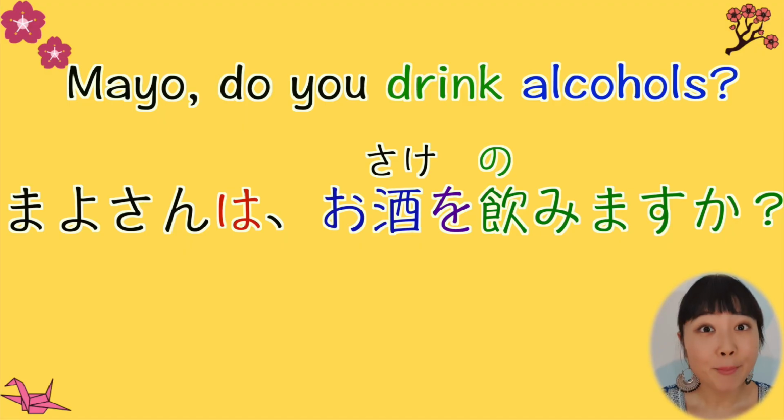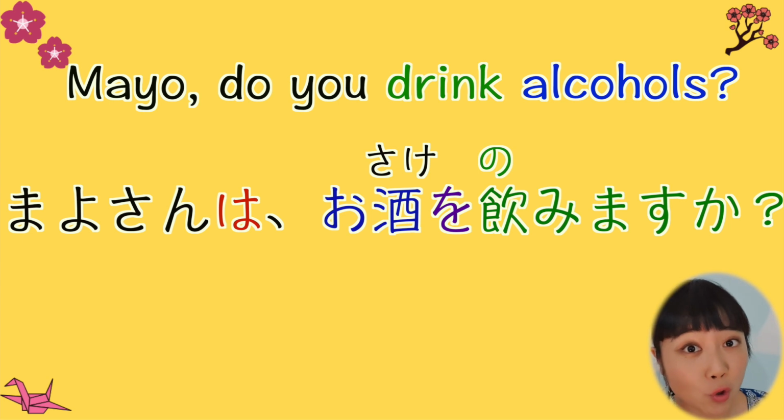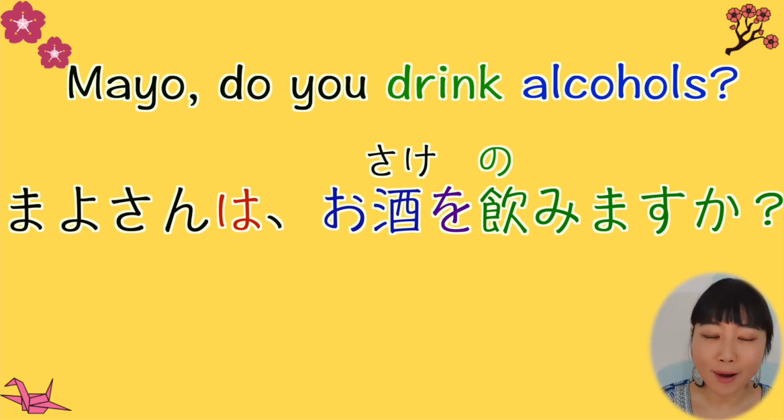Last example. マヨさんはお酒を飲みますか？マヨ、do you drink alcohol? お酒 is alcohol drink. 飲みます is to drink. Mass form. The original form is 飲む. And I'm asking, do you drink alcohol? So I put か at the end of the sentence. マヨさんはお酒を飲みますか？I can make countless examples of this を the object marker を but I guess you get the idea, right?